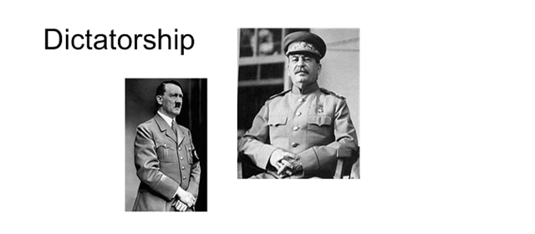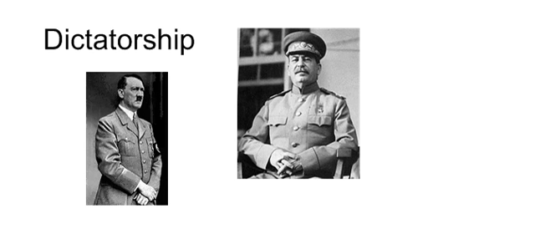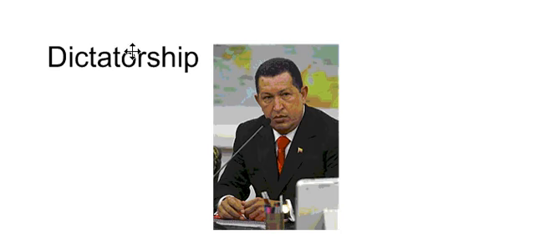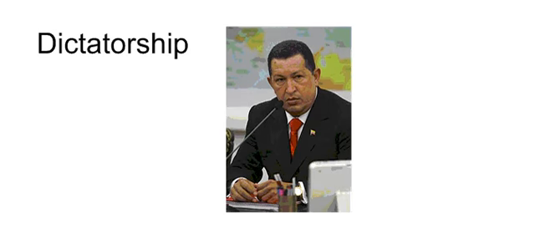Joseph Stalin of the Soviet Union, Russia, if you want to think of it now today, and Adolf Hitler of Germany. A more recent example would probably be President Hugo Chavez of Venezuela, who sort of pretends to have a representative form of government, but is essentially a dictator in Venezuela, and he doesn't really like the United States very much.